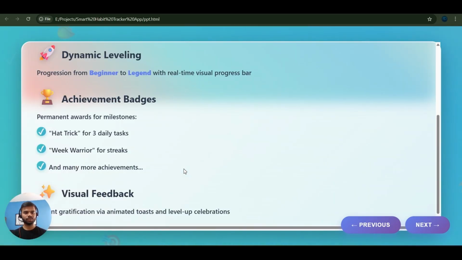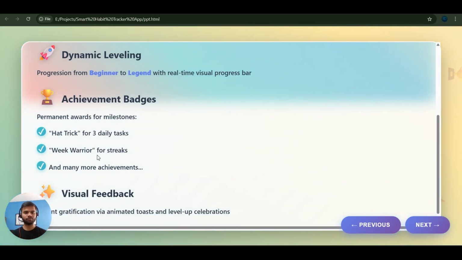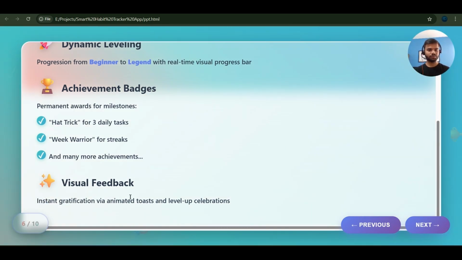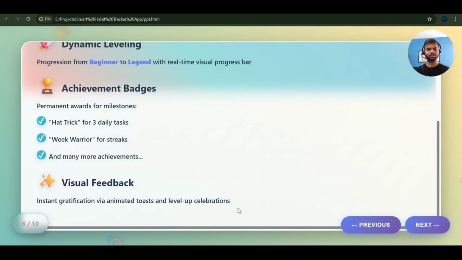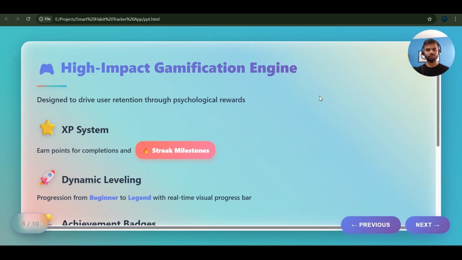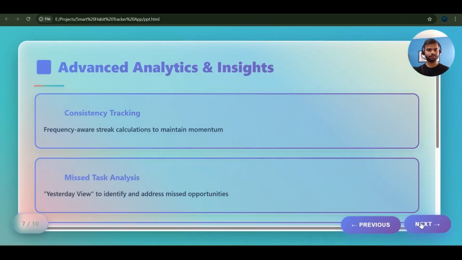So here are the few achievements that I have added: hat trick for 3 daily tasks, week warrior for streaks, and many more achievements. The last is visual feedback, which is instant gratification via animated toast and level up celebrations. Means if you complete all the tasks of that day, balloons will pop up in front of you, which will feel like congratulating you. So that's what about gamification engine.